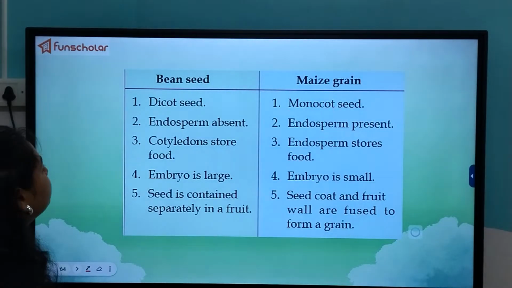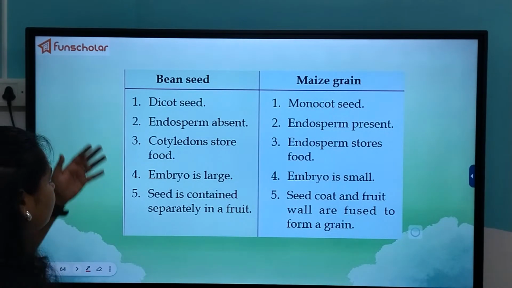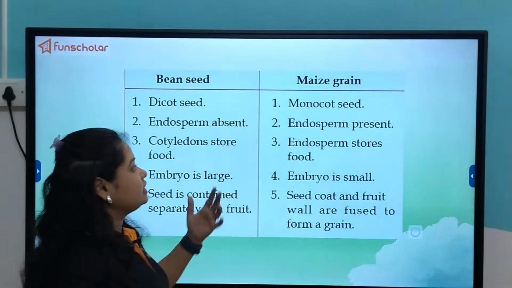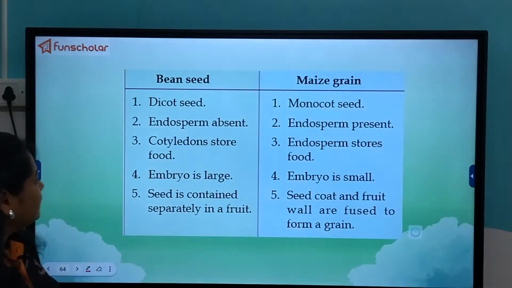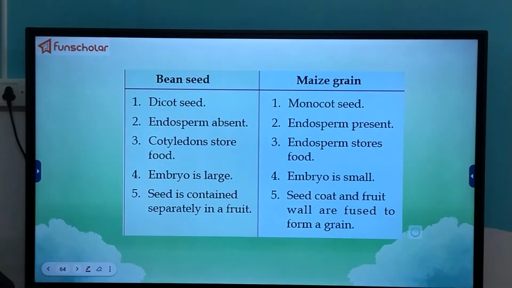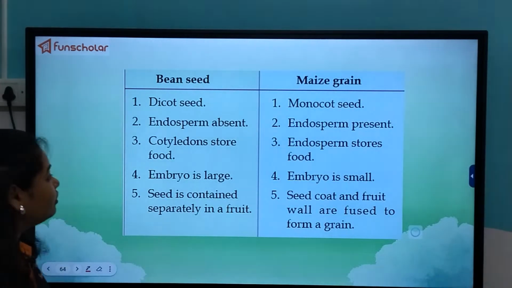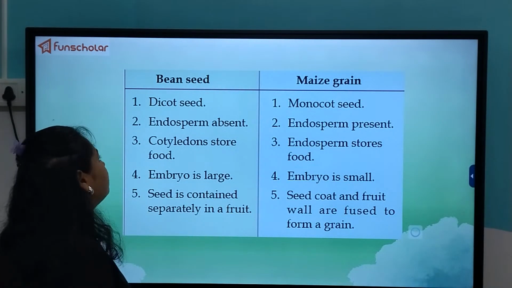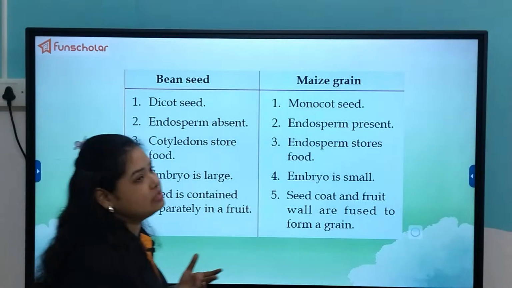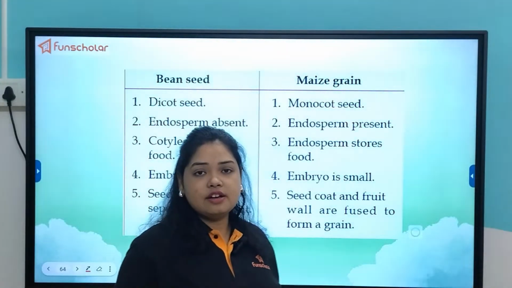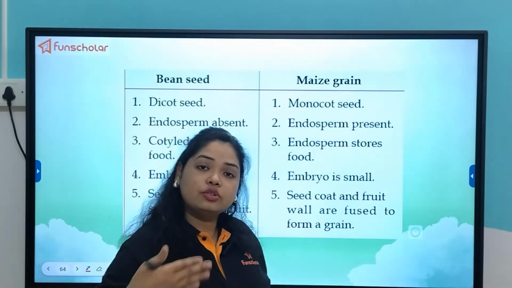See, this is a comparative table between the dicot seed, that is the bean seed, and the monocot seed, that is the maize seed. In the dicot seed, the endosperm is absent. You can ask why. Because the dicot seed contains two seed leaves, so it has enough nutrition for the growing embryo.